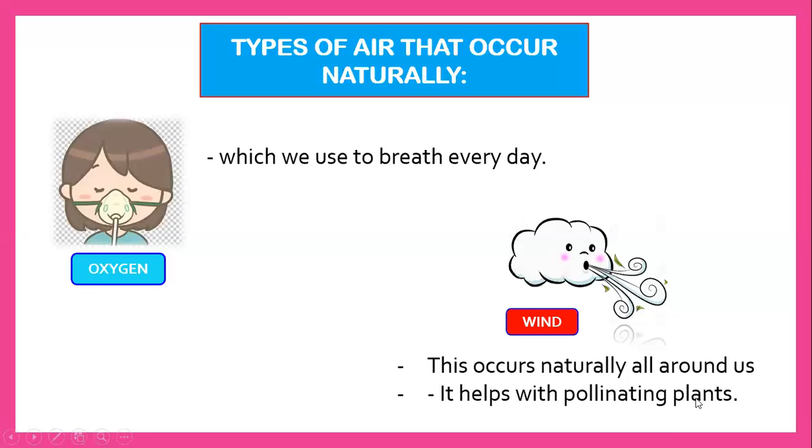Do you know what pollinating plants is, class? Did you see that the bee carries the pollen from the flower, right? The other plants will have their fruits because of the bee. But the wind also helps, because the pollen of the flowers will go from one flower to other flowers with the help of the wind. So it helps the fruit-bearing plants to grow or to bear fruits because of the wind.